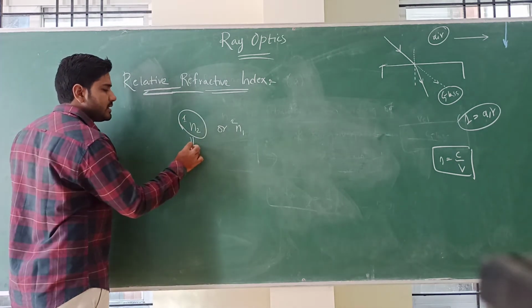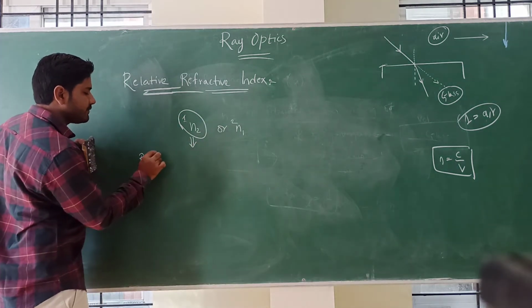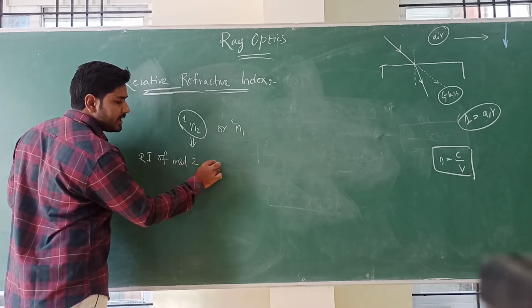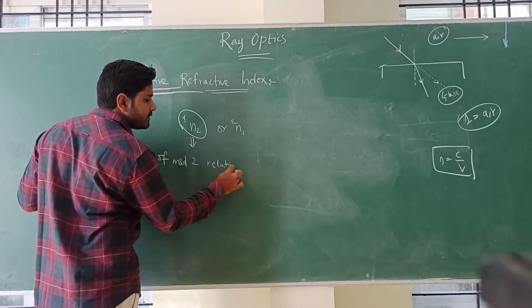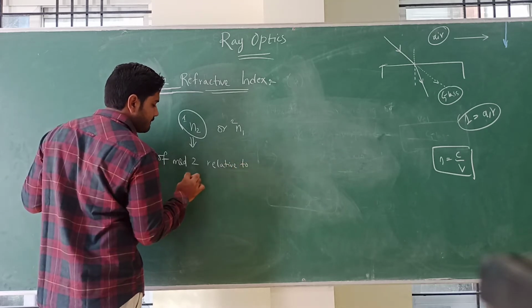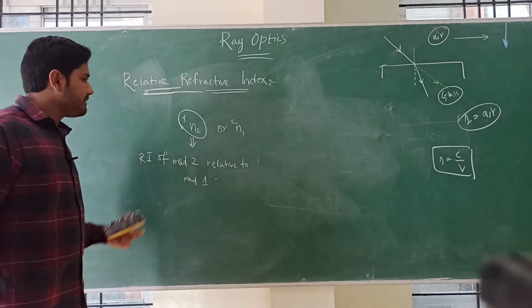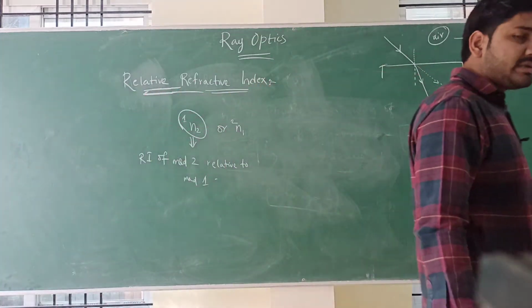How to read this? Refractive index of medium 2 relative to medium 1. You should read it like this.